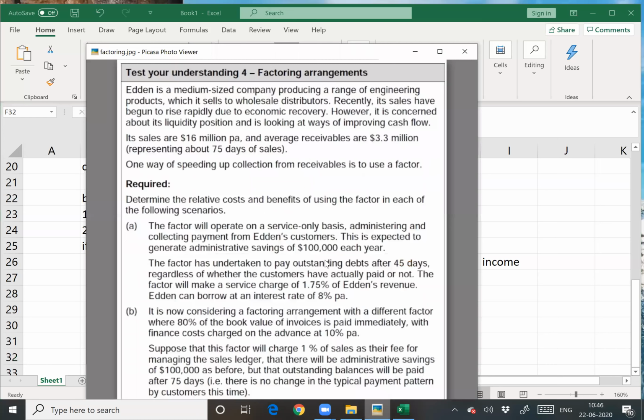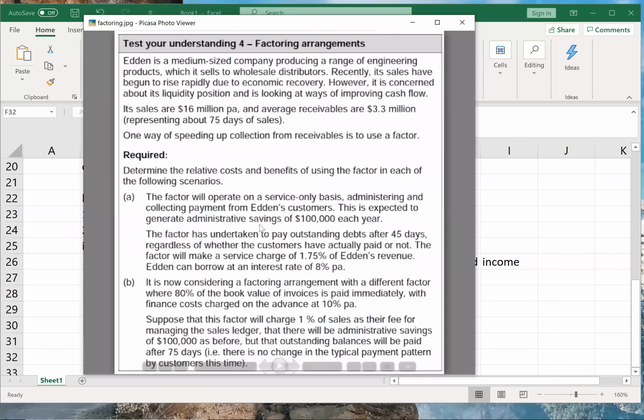Second question. Let us read the second question. Okay. So this is one type of service. Now my factor can also give me a second type of service. Let us see. Let us read that.